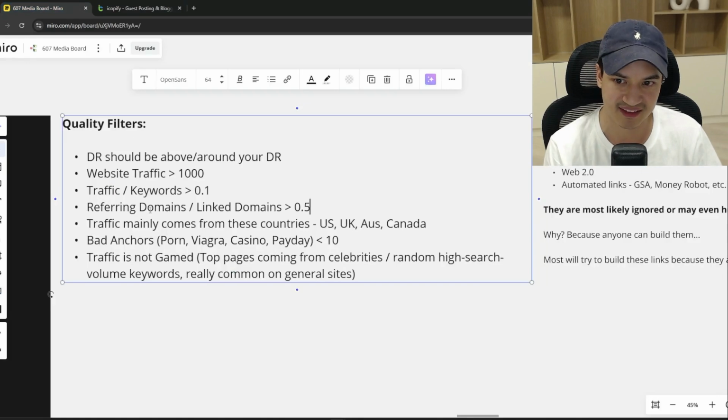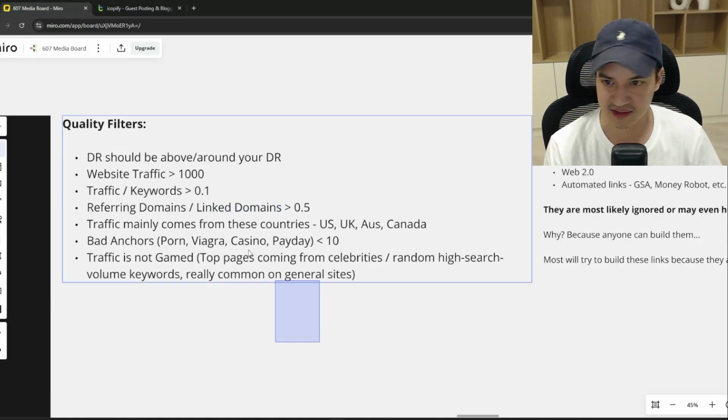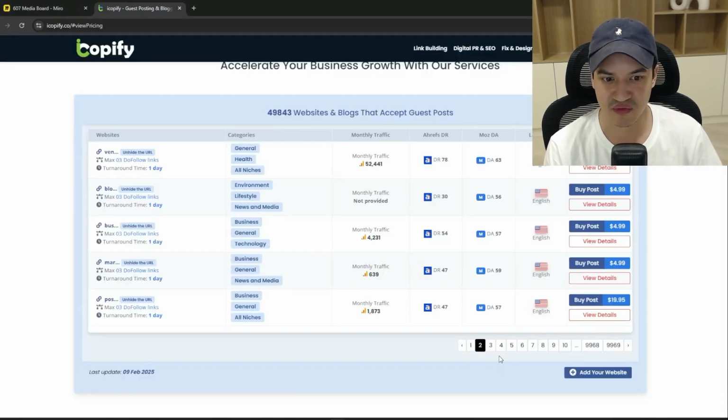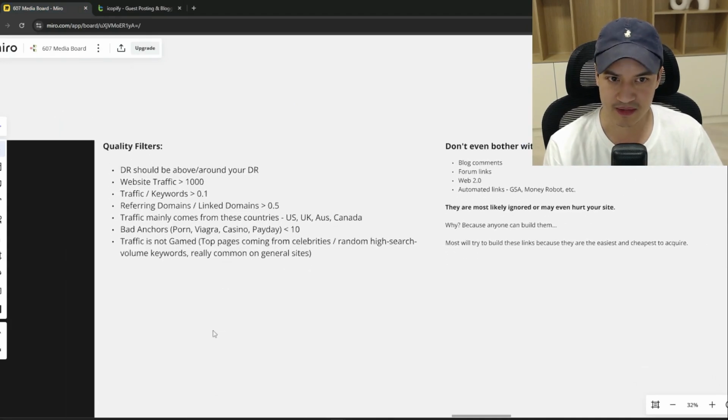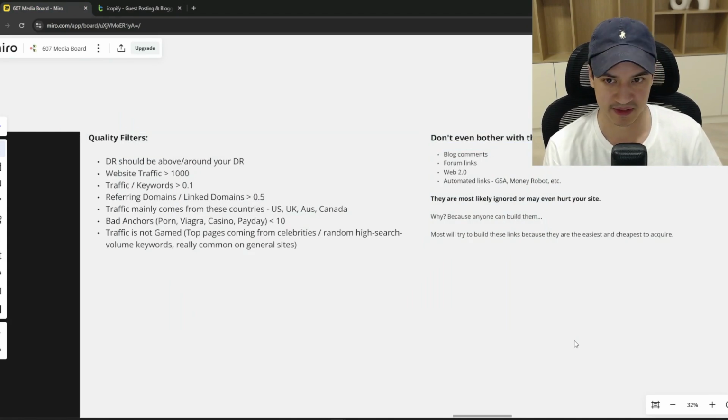And if everyone's buying these links for $5, then that overinflates this link domains number, making this less than 50%, right? So these links, if you vet them, are probably not going to pass these quality filters. Okay, so those are the types of links that you shouldn't be building.